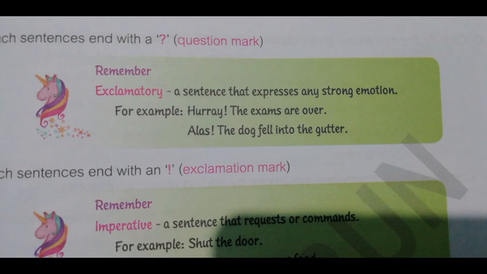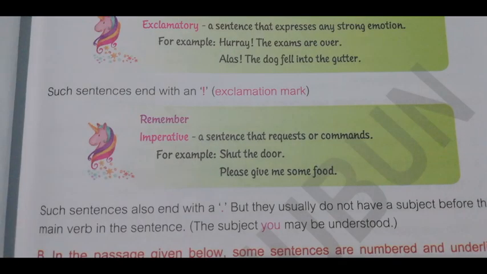Now come to the exclamatory sentence. What is an exclamatory sentence? A sentence that expresses any strong emotion is called an exclamatory sentence. For example, hooray! The exams are over. Alas! The dog fell into the gutter. These exclamatory sentences end with an exclamation mark.